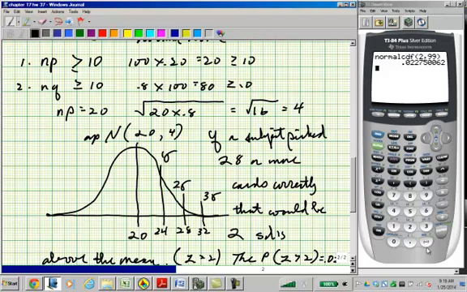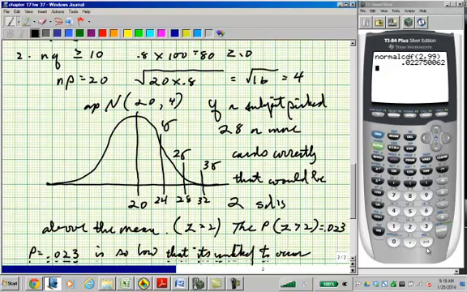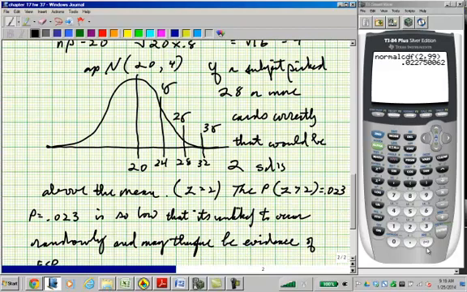So let's just lay this out a little bit, because we don't know how many they picked. The question is, how many would they have to pick before we'd start to think that they might have ESP? So first standard deviation is 24, second standard deviation is 28, and the third standard deviation is 32. So if a subject picked 28 or more cards correctly, that would be 2 standard deviations above the mean, in other words, a z-score of 2.